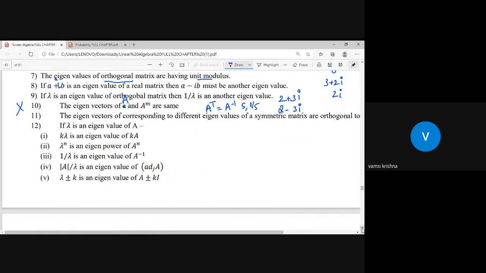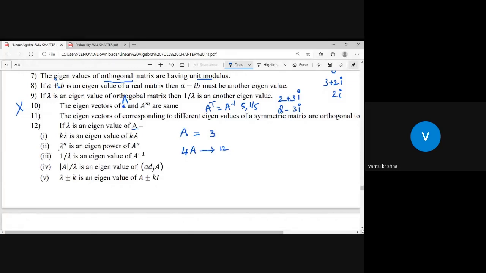Yes, pairwise orthogonal. And next, again we are coming to eigenvalues. There is a matrix A, and one of the eigenvalues of matrix A is 3. If 3 is the eigenvalue of A, then k into lambda is the eigenvalue of k into A. What is meant by this? If you ask me the eigenvalue of matrix 4A, that should be 4 into 3, 4 threes are 12. That's it.